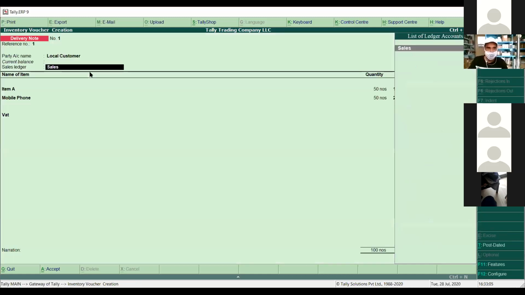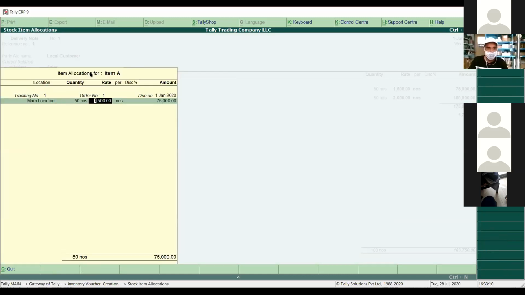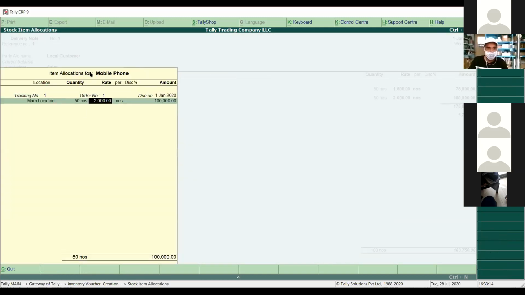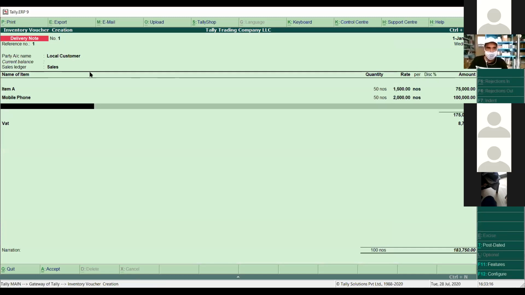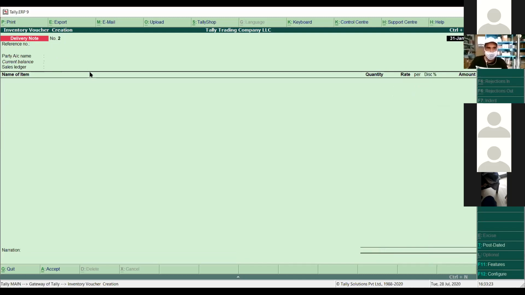Press enter, and you can see item A, 50 numbers, rate was 1500 dirhams. It's coming automatically. Second was the mobile phone, rate, the amount is coming here automatically, and then the VAT. So after selecting all, we have to press enter, enter, enter, and enter. So we have raised the delivery note.